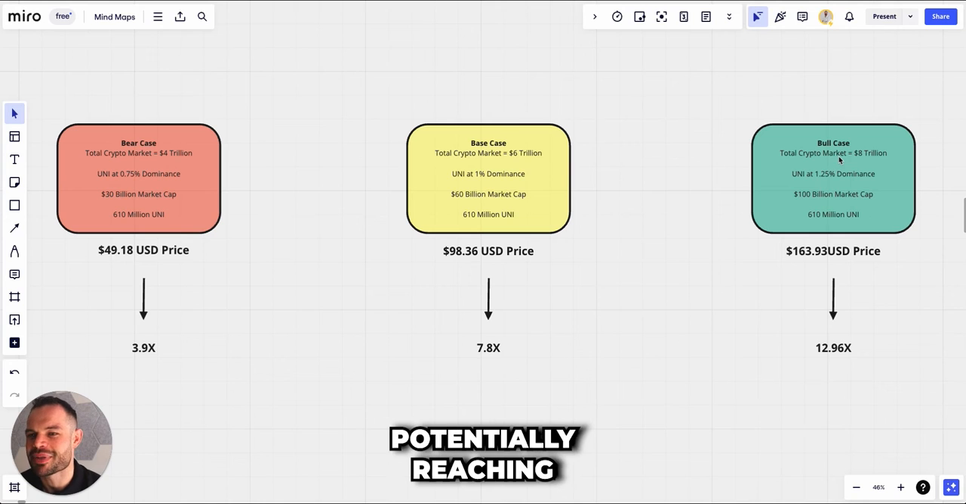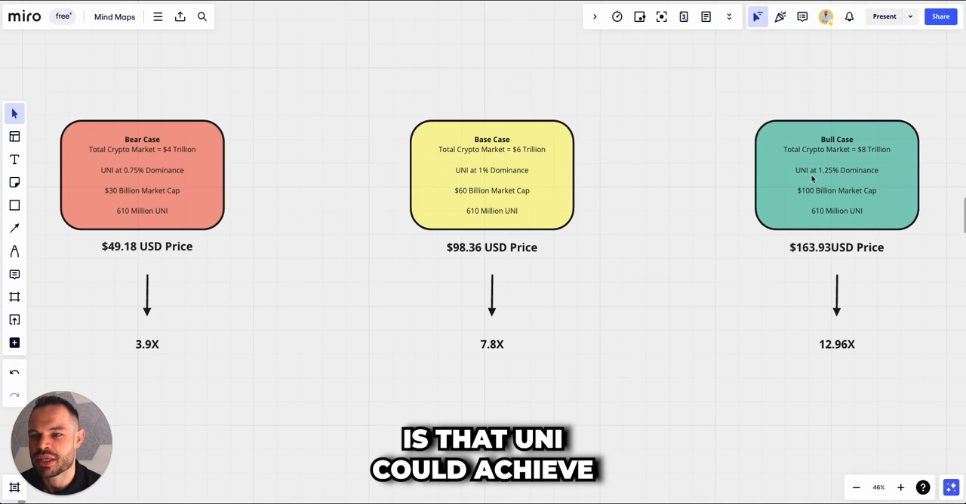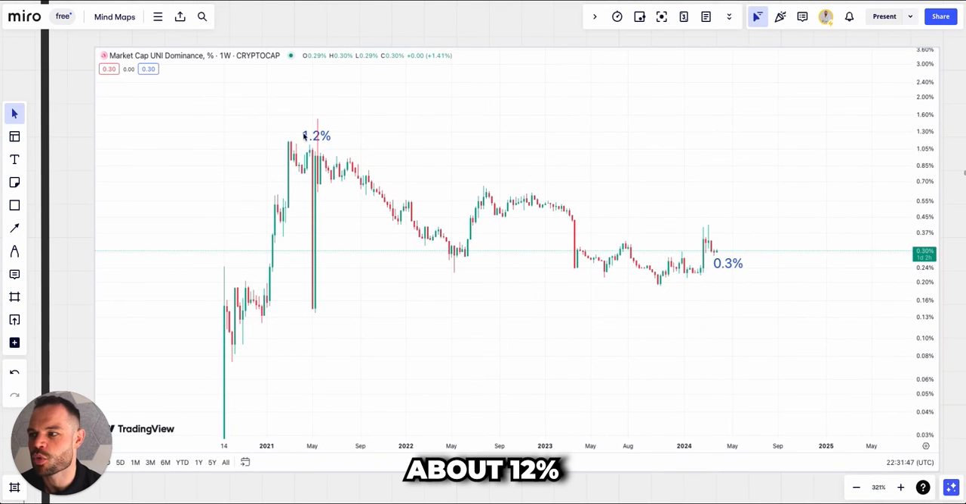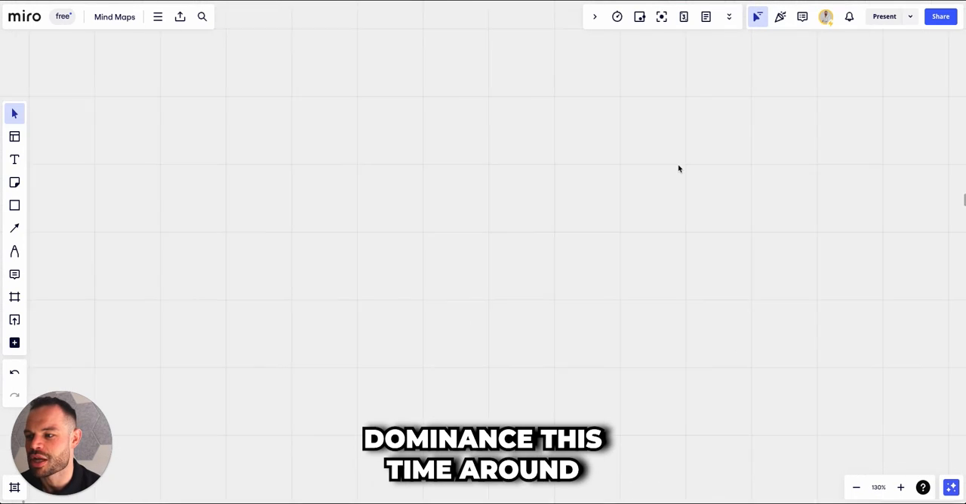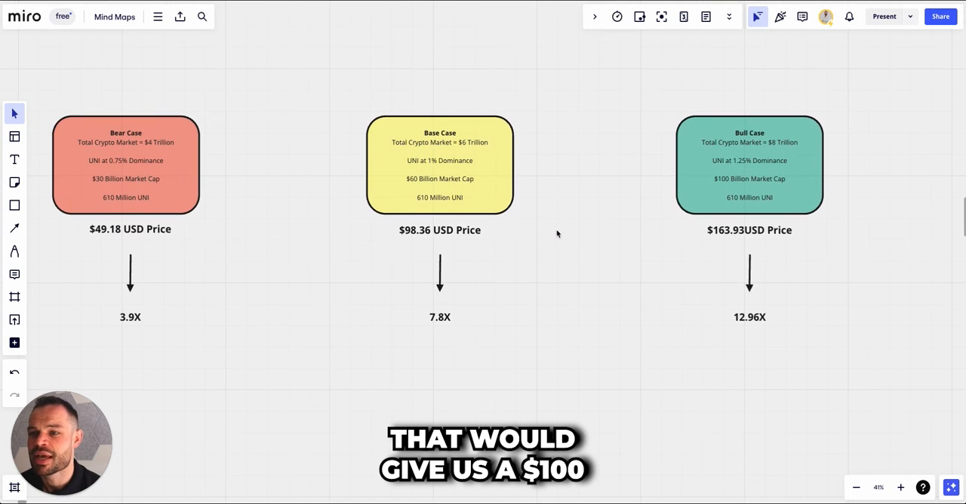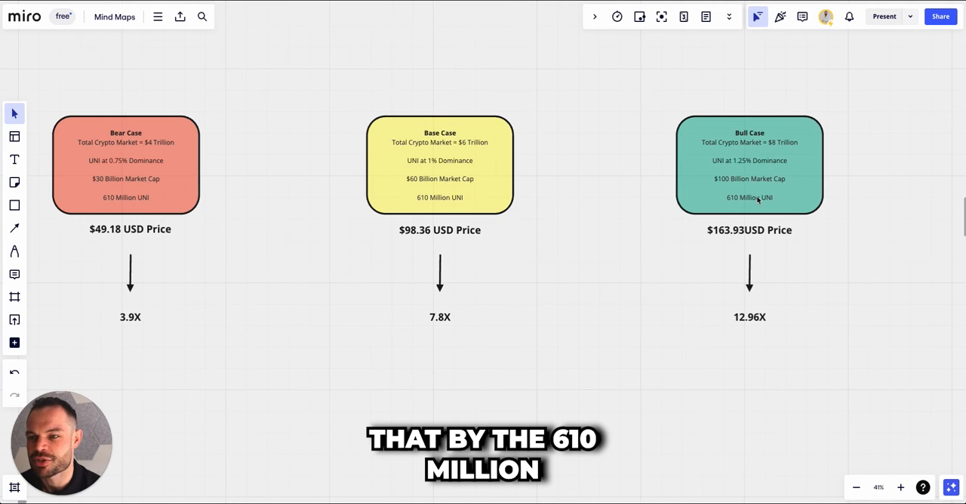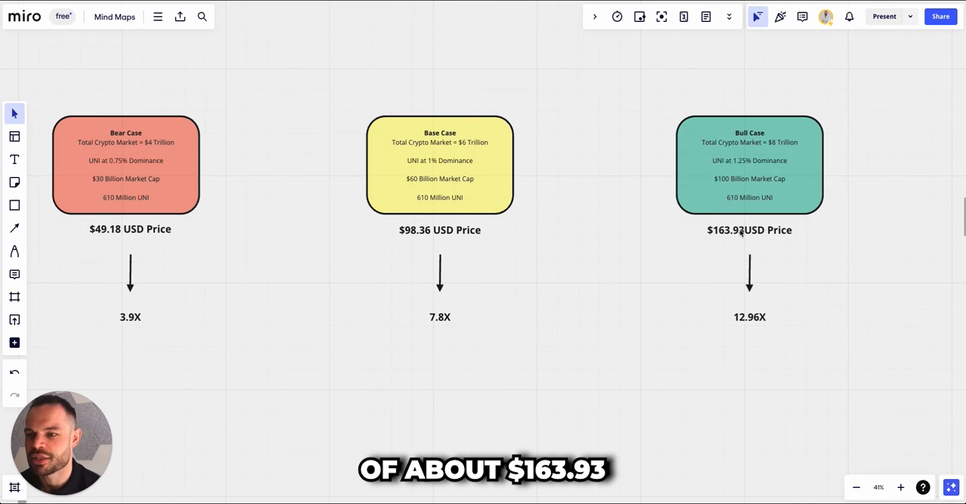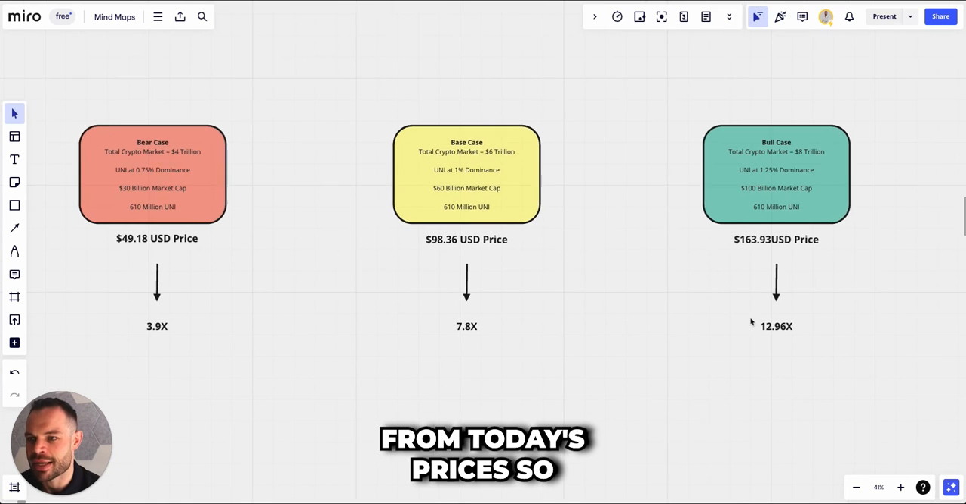Moving on to our bull case scenario and our final scenario, what we have here is a total crypto market cap potentially reaching a height of about 8 trillion US dollars. What we're then saying is that Uni could achieve about a 1.25% dominance. Remember, we saw that Uniswap achieved about 1.2% in the previous bull cycle. So we're basically saying that it could achieve slightly better market dominance this time around, about 1.25%. That would give us a $100 billion market cap for Uni, and then dividing that by the 610 million Uniswap tokens gives us a price target of about $163.93, which is just under a 13x multiple from today's prices.